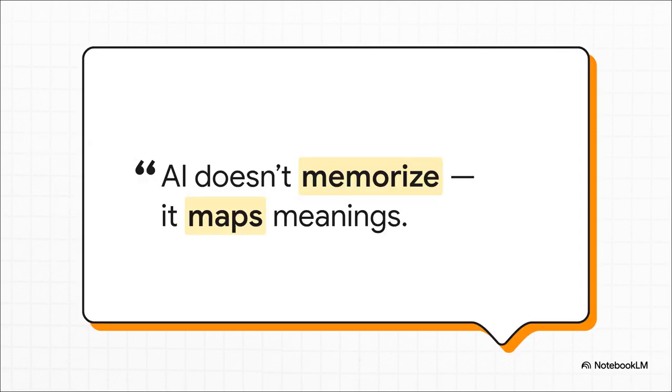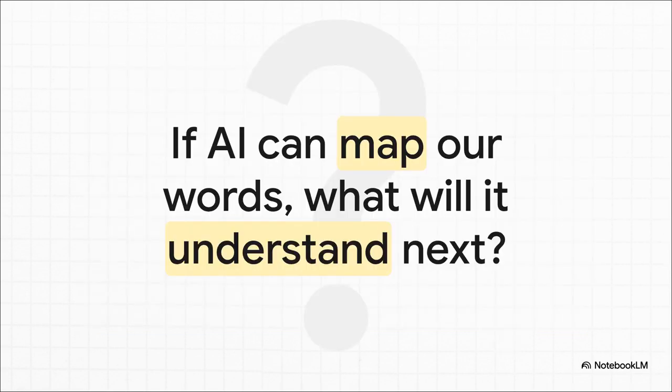So, look, if you take away just one thing from all of this, let it be this. AI isn't building a giant encyclopedia in its head. It's not memorizing things. It's drawing a map, a complex, incredible map of how all of our meanings and ideas relate to each other. And that, of course, leaves us with a pretty mind-bending question to chew on. If AI can now create a mathematical map for something as complex and human as language, what's next? What other abstract parts of our world is it going to learn to map and to understand?